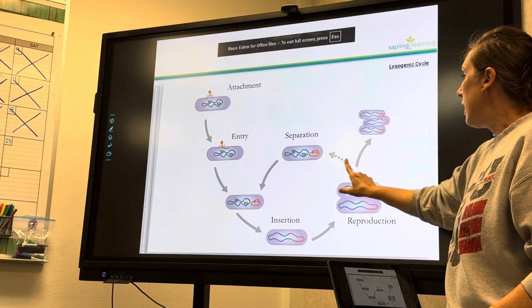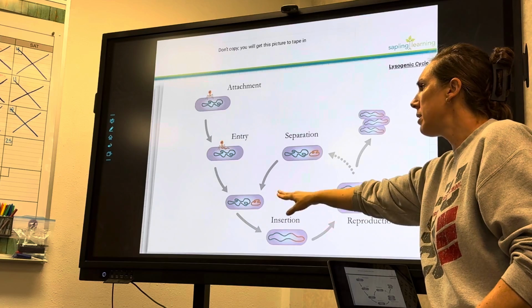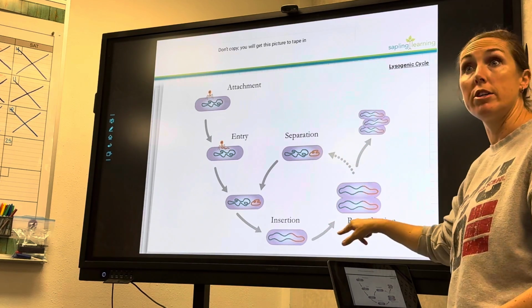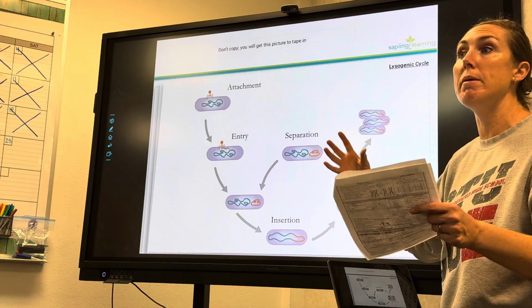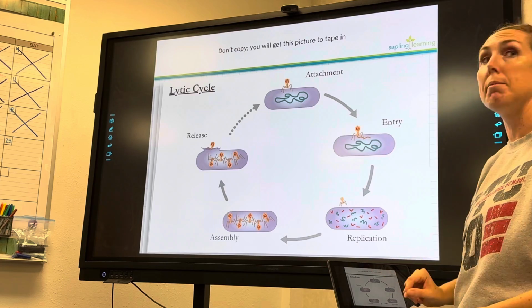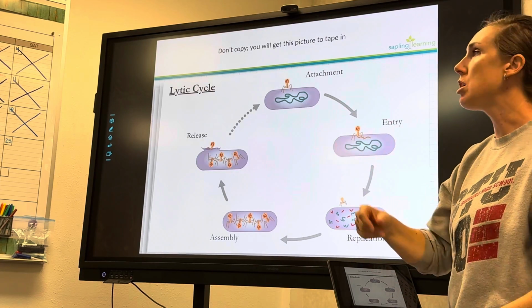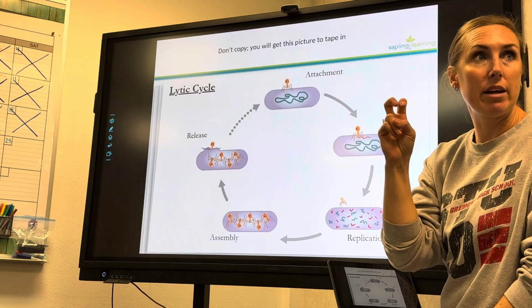It replicates more and more and more, but are they assembling and busting out, or are they just sneaking their DNA inside? It's sneaking DNA inside of millions and millions of cells, and anytime it could then become lytic and burst out. So when you have AIDS, HIV, herpes, you have what are called outbreaks, okay?